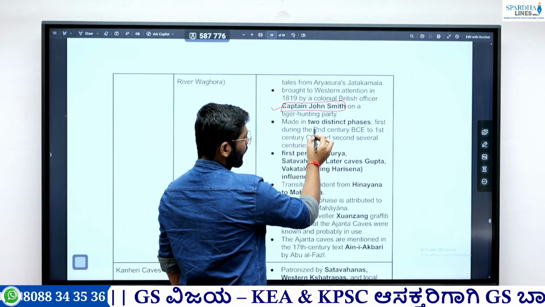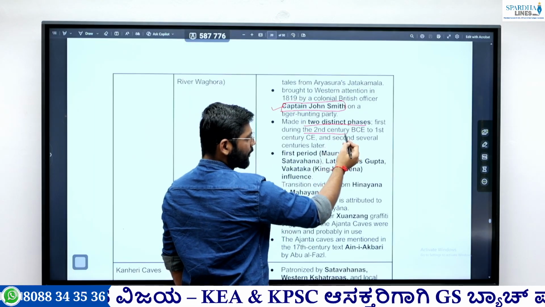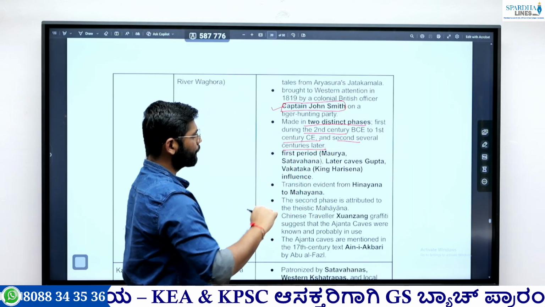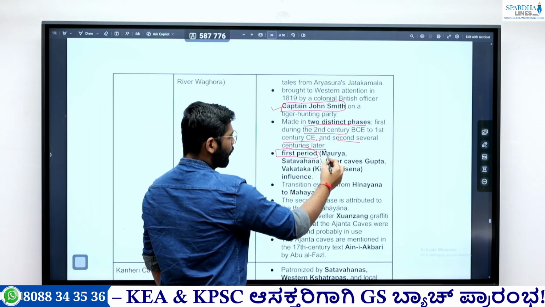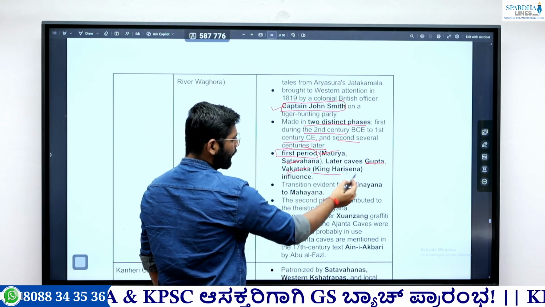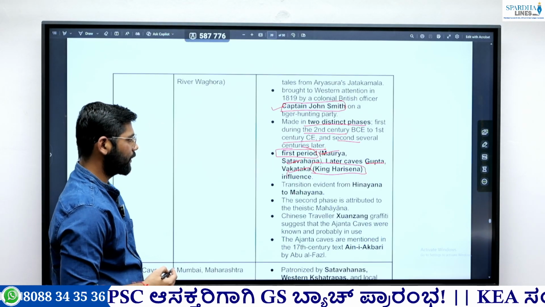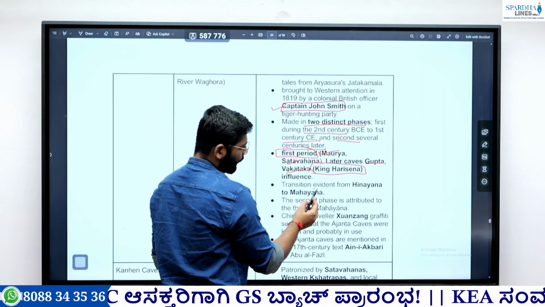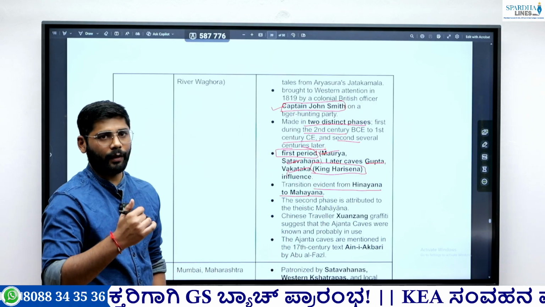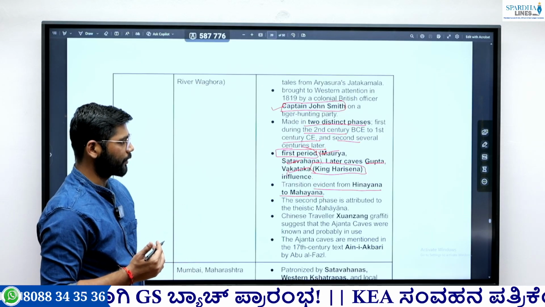This particular Ajanta cave was erected in 2 distinct phases. First during the 2nd century BC to the 1st century CE, and second after several centuries, meaning the post-Gupta period. The first period belongs to the Maurya, Satavahana, and later the Gupta and Vakataka period. Particularly King Harisena is associated with this Ajanta cave. This shows the evidence of transition from Hinayana to Mahayana. The dominance of Hinayana was going down, and Mahayana was emerging as a prominent sect of Buddhism. So this is an important thing.